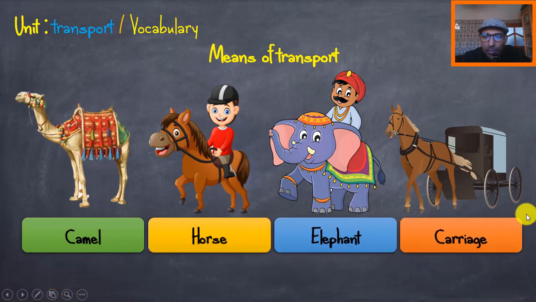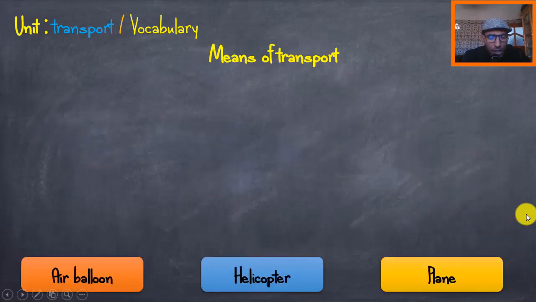Okay? Good. Let's move here to new words. I say the word, you repeat after me, okay? Number 1, air balloon. Air balloon. Number 2, helicopter. Helicopter. Number 3, plane. Plane. We also say airplane.